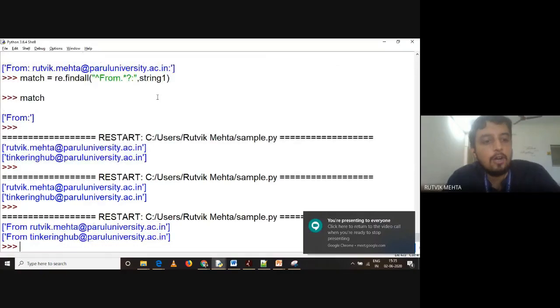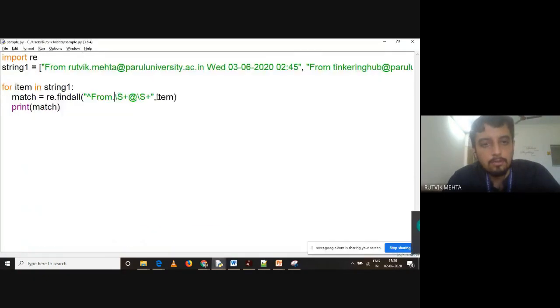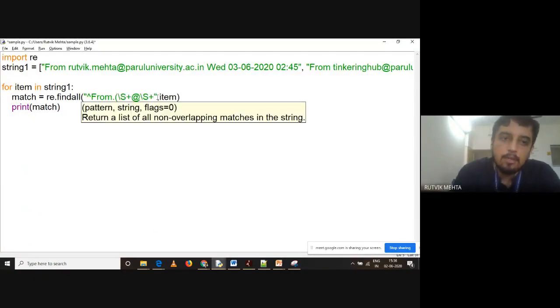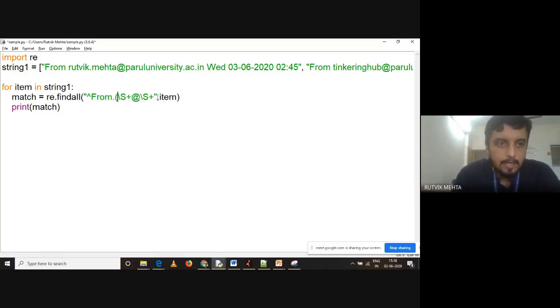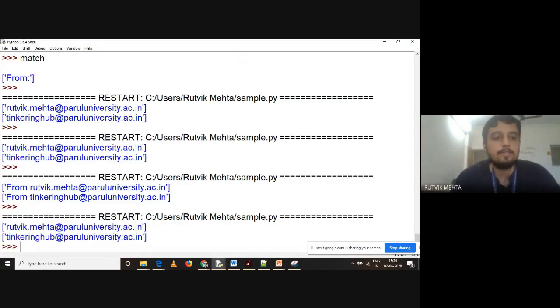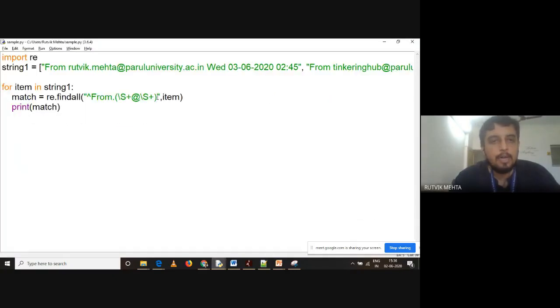Right? It is giving me "from" also. So I don't want to include "from". How can I do that? I can put brackets over it. And when I put brackets, that means it will extract the email ID. Hope you are getting it. So brackets are used to indicate the start of extraction and the end of extraction.